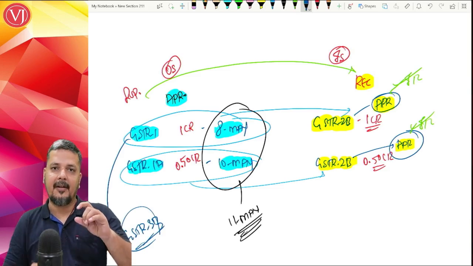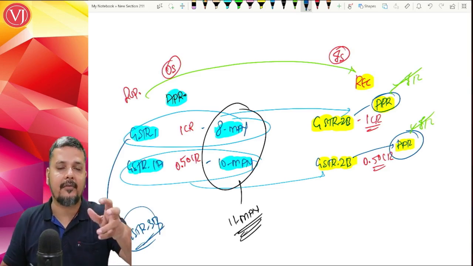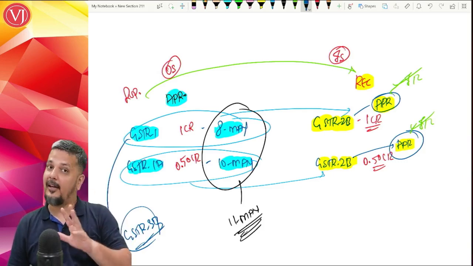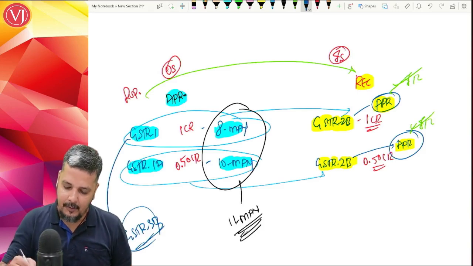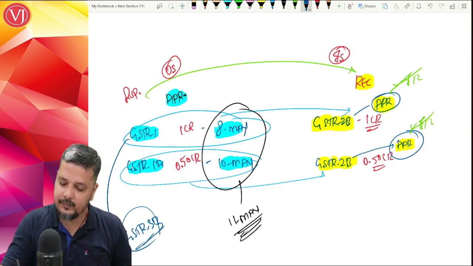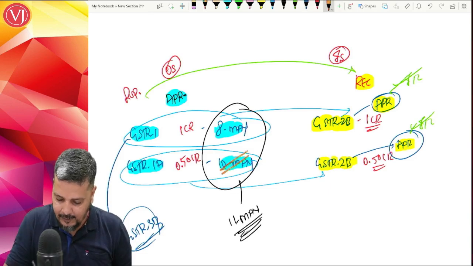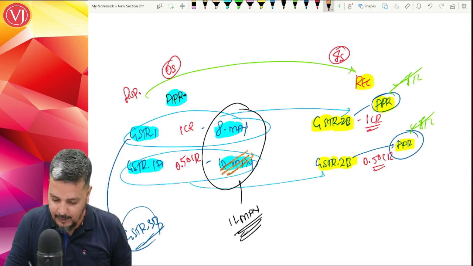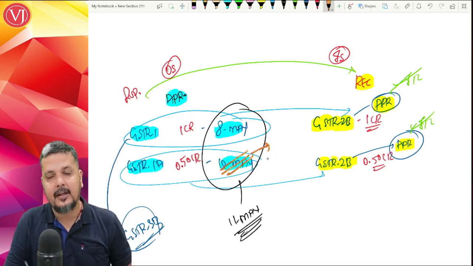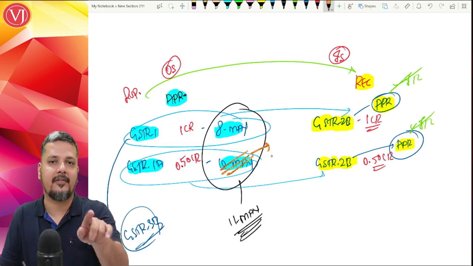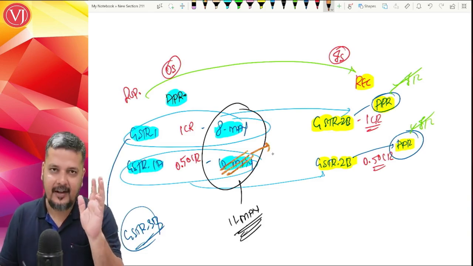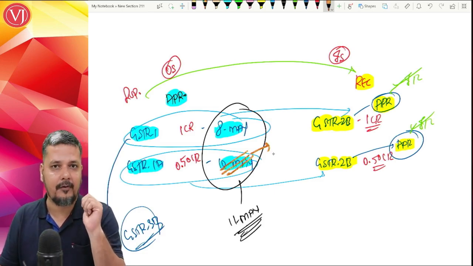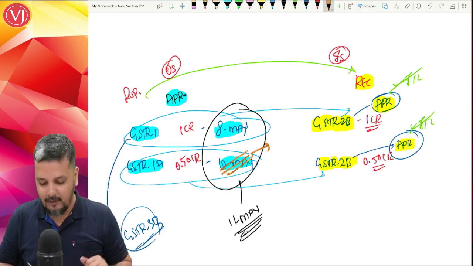So it could be a scenario where GSTR1 and GSTR1A are both filed before the due date of GSTR1. Highly possible. But the portal will not allow you to file GSTR1A before the due date of GSTR1. Even though you realize your mistake immediately, you file your GSTR1 on 8th of May. You realize that it should have been 1.5 crores, but I have reported only 1 crore. So the balance 50 lakhs or 0.5 crores, I have to report it. You try to do it on 10th of May, it will not allow you.